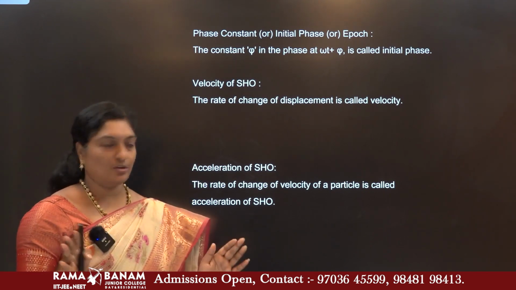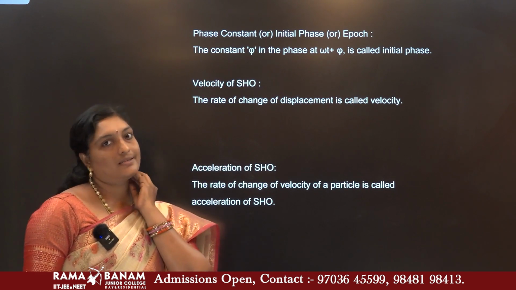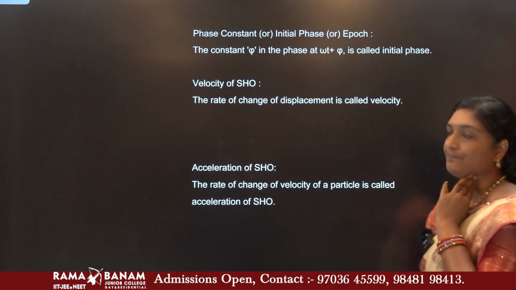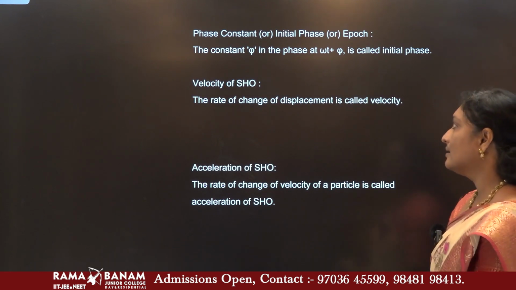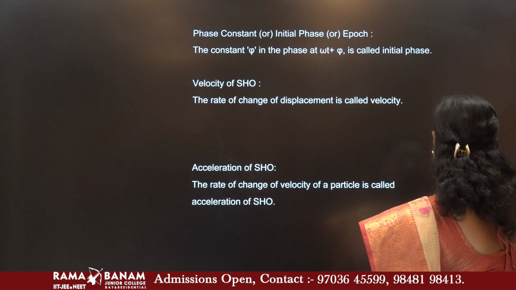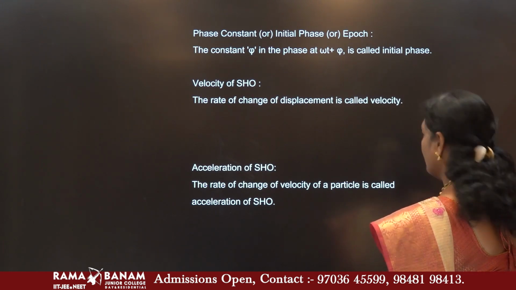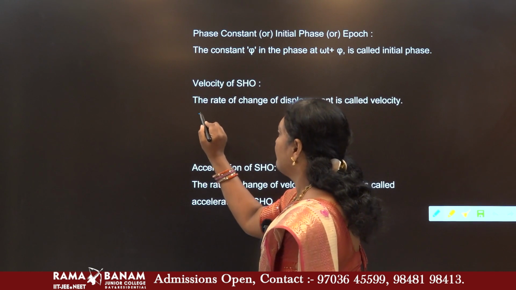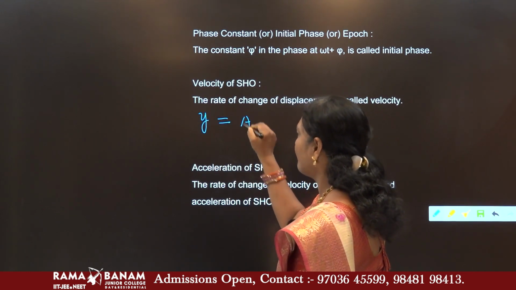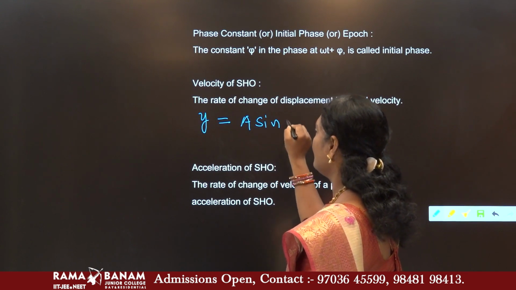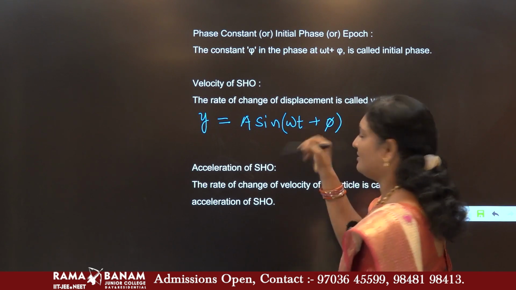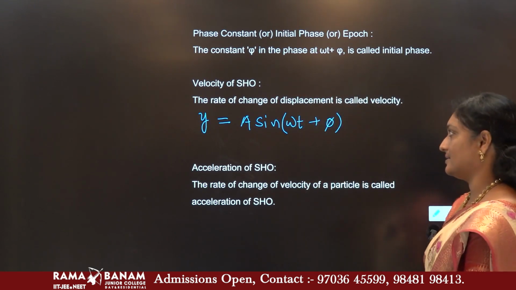Now two more concepts are left over. Let us try to calculate the velocity and acceleration before we wind up. So what was the value of displacement, children? As we calculated in the previous concept, displacement along the y axis is y equals a sin(omega t plus phi), considering only the positive axis, the upward direction.